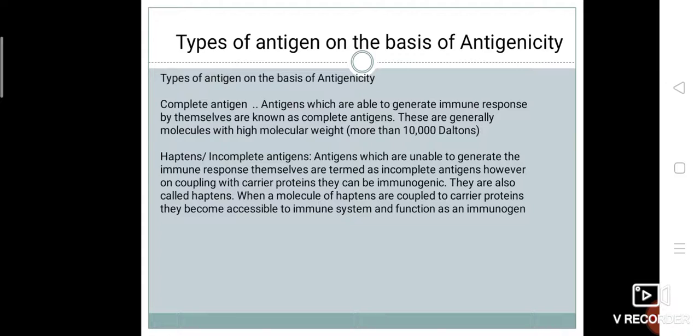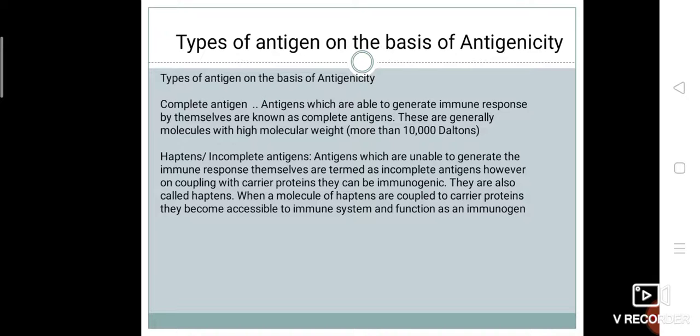When injected or ingested, penicillin reacts chemically with protein in the body to form hapten carrier complex, which incites the production of antibodies. The formation of hapten carrier molecule causes the hapten to become immunogenic, resulting in the production of anti-hapten antibodies. Upon second exposure, these antibodies can recognize and bind to the same hapten, even in the absence of carrier molecule. Therefore, haptens need a carrier molecule to become immunogenic.